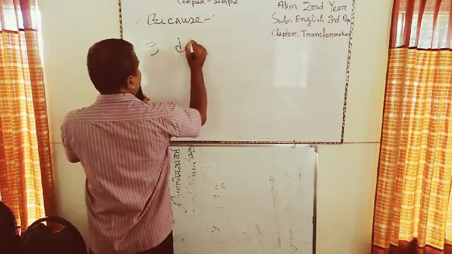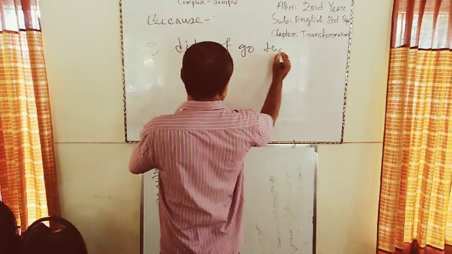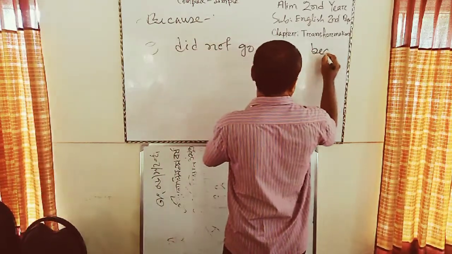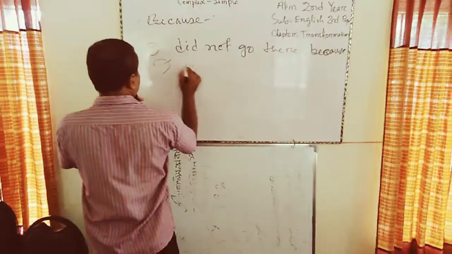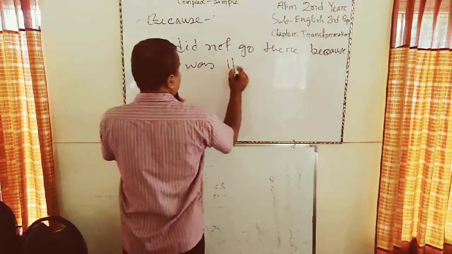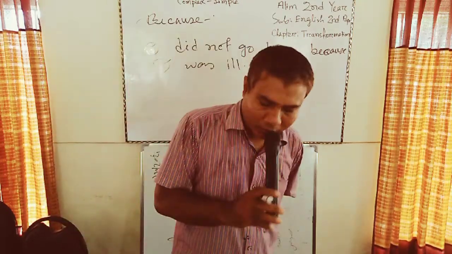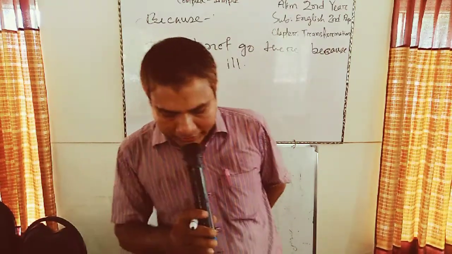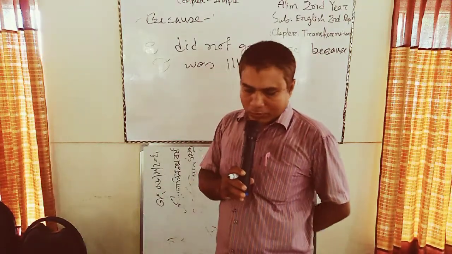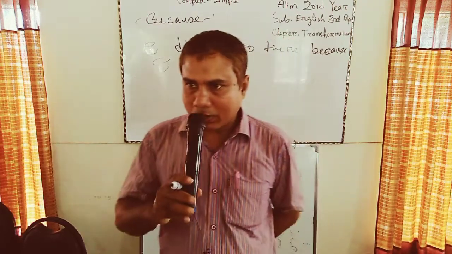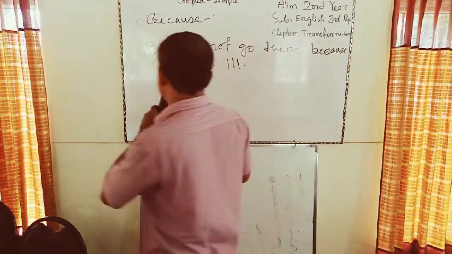I didn't go there because I was ill. Now we see that in this complex sentence, because has been used to join both clauses. In this case, we have to use the prepositional phrase because of to make this sentence simple.